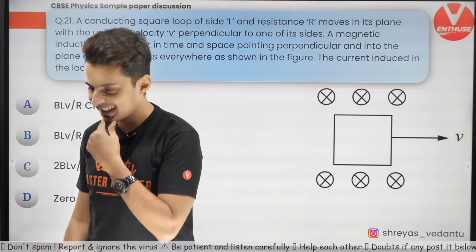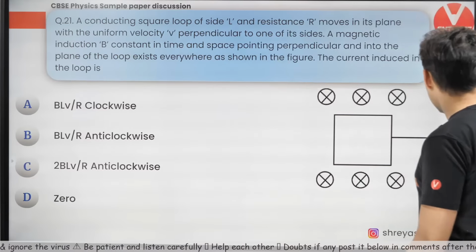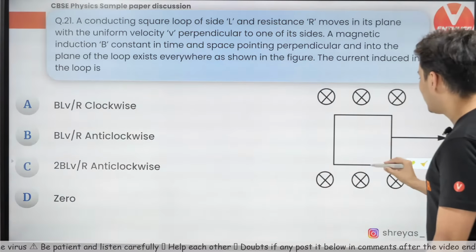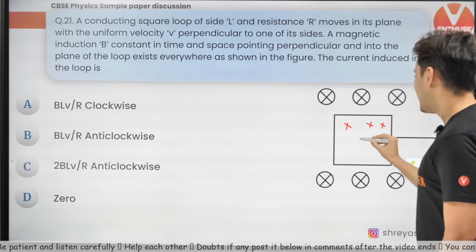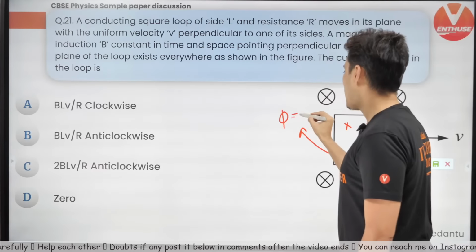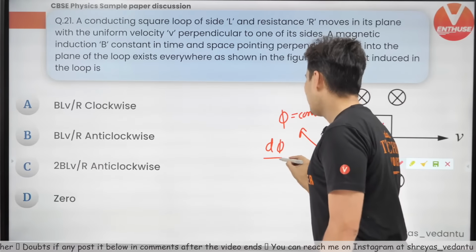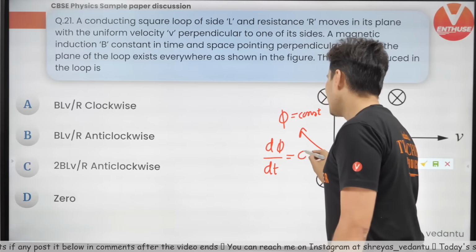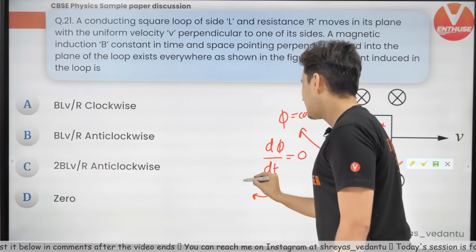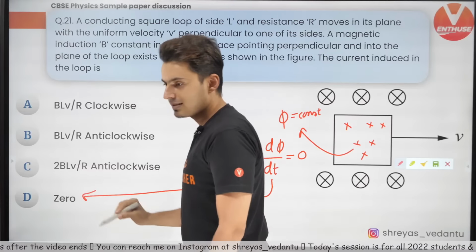What is the answer? Very straightforward, guys. Come on. Think, there is magnetic field everywhere. So the number of lines which are cutting inside, that flux will be constant. So d phi by dt will be 0. That means EMF will be 0. That's it. The answer is 0, guys.